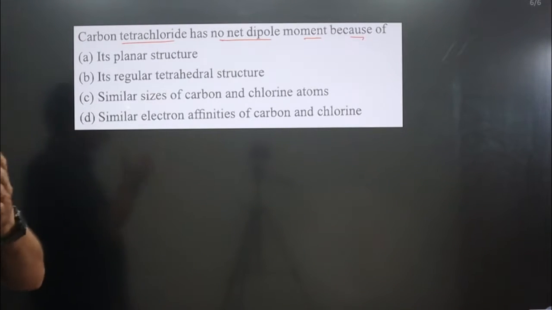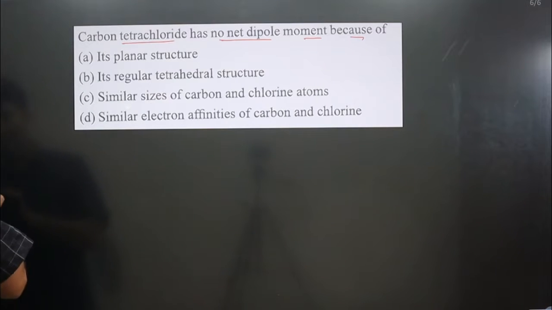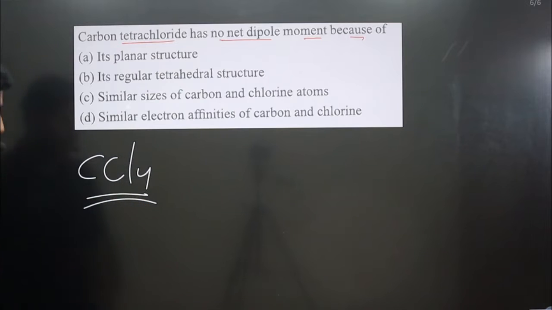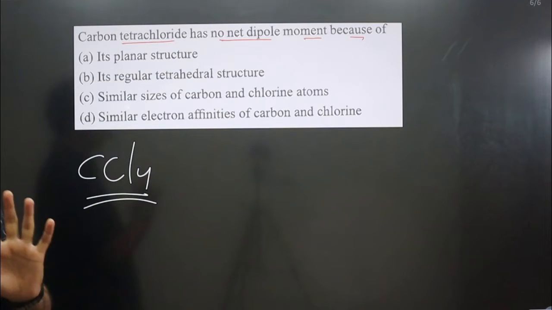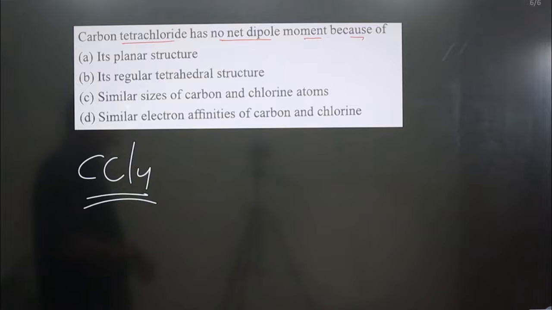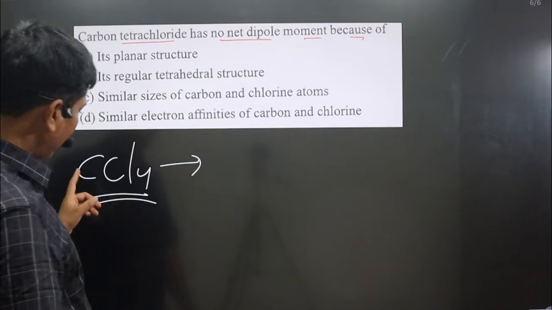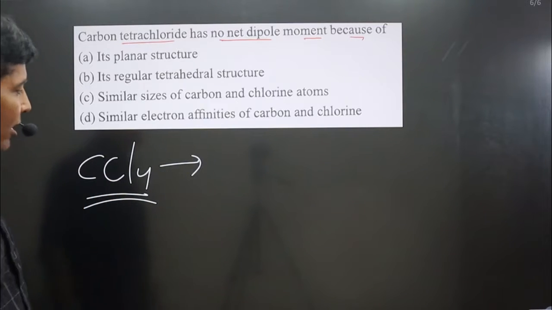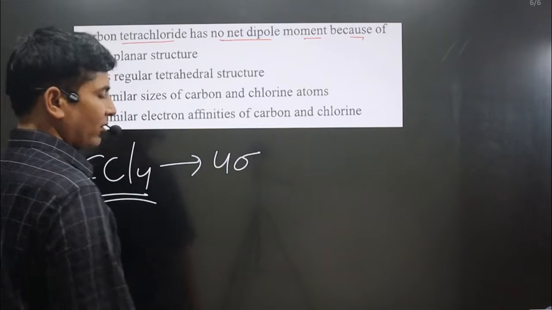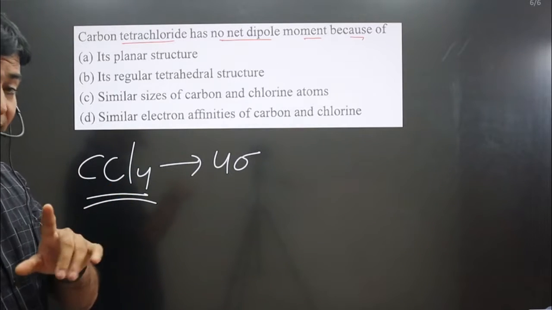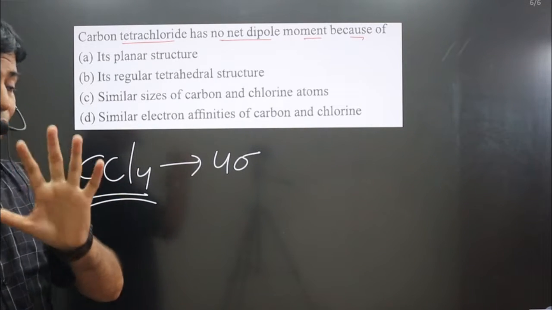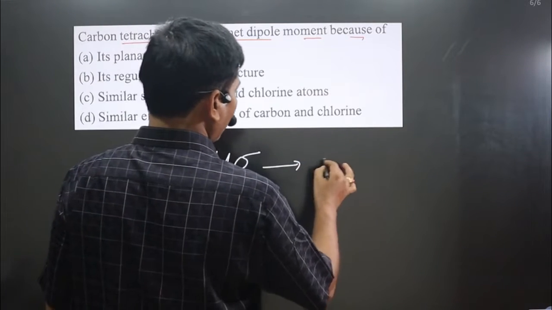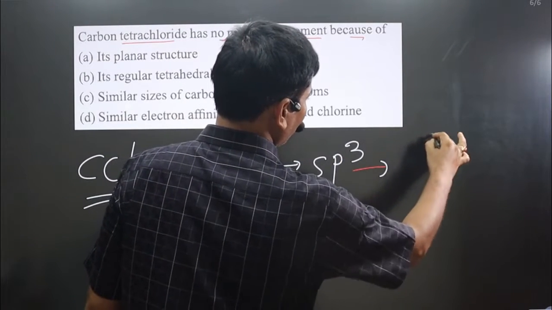First of all, we find out the geometry. The chemical formula of carbon tetrachloride is CCl4. In this case, all the substituent groups are the same. Find out the number of sigma bonds. Carbon always forms how many bonds? 4 bonds, and each halogen will form a single bond. The total number of sigma bonds will be 4, and in this case carbon does not carry any lone pair. If 4 sigma bonds are there, hybridization will be sp3, and geometry will be what?